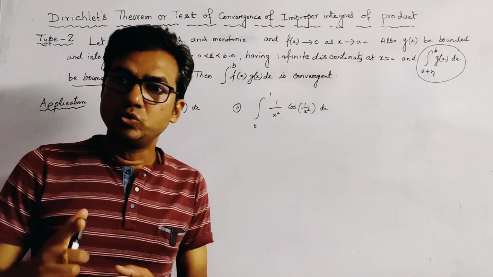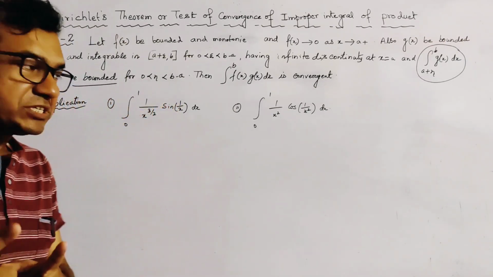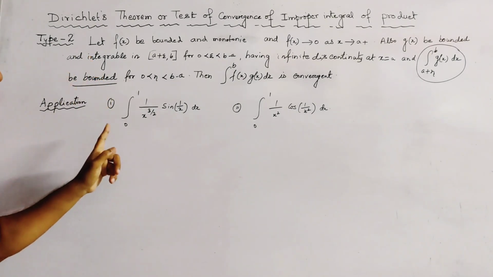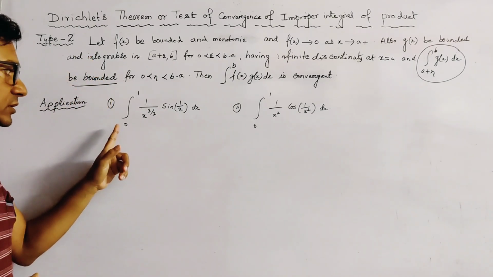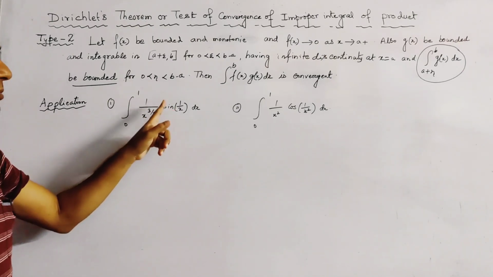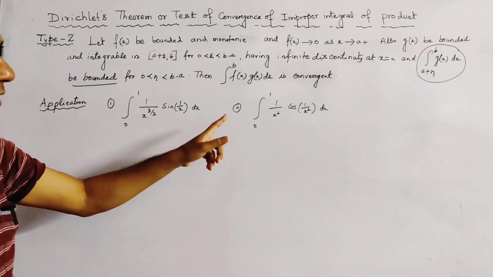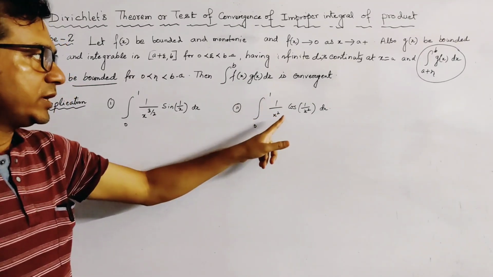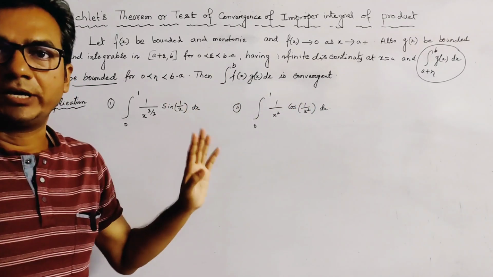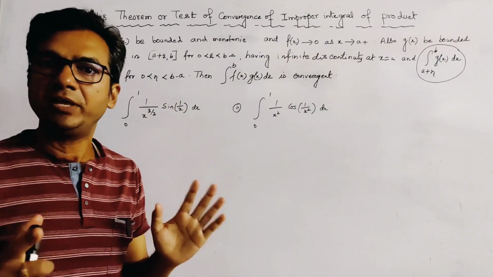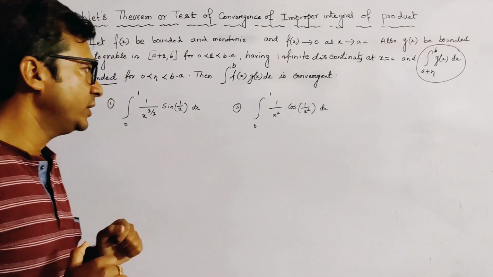Here we take two problems to see the application of this theorem. The first problem is integration 0 to 1 of 1 by x to the power 3 by 2 into sine 1 by x dx, and the second one is integration 0 to 1 of 1 by x square into cos 1 by x square dx. These two applications are also very important for your exam.